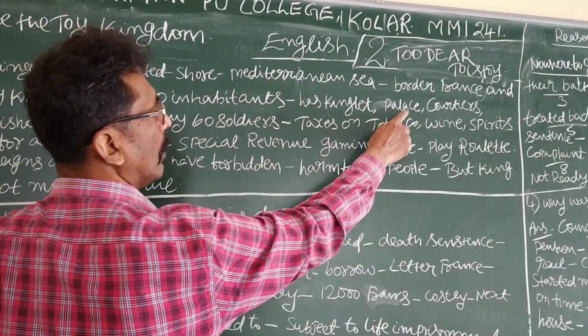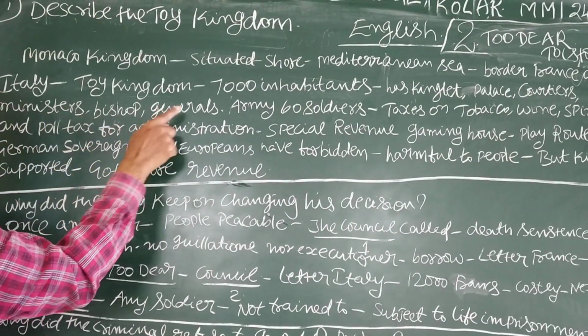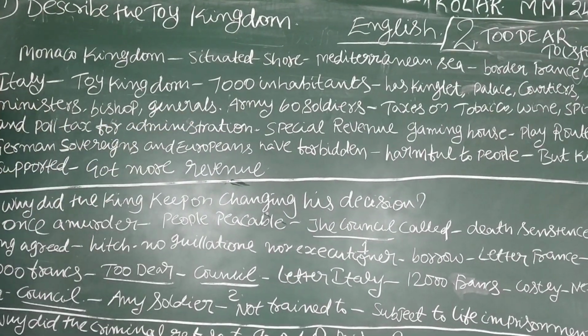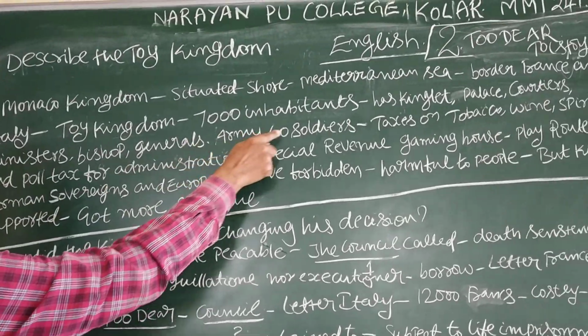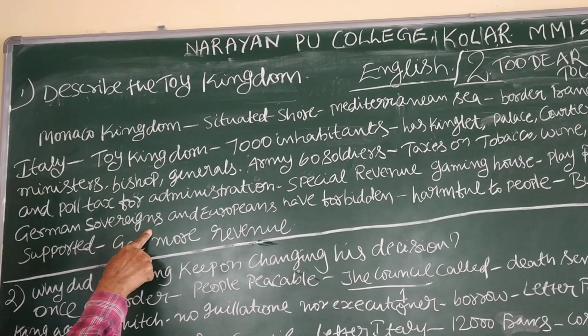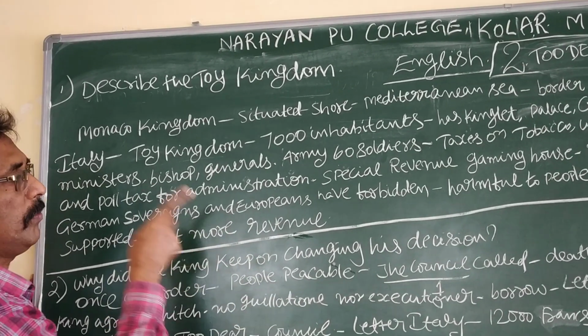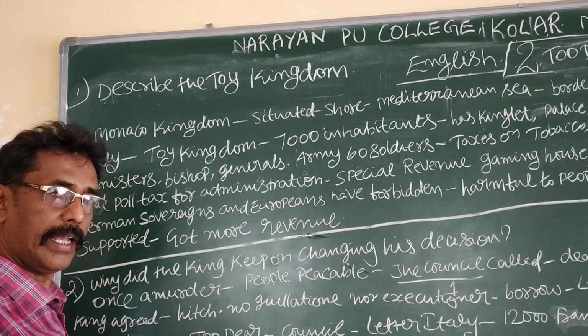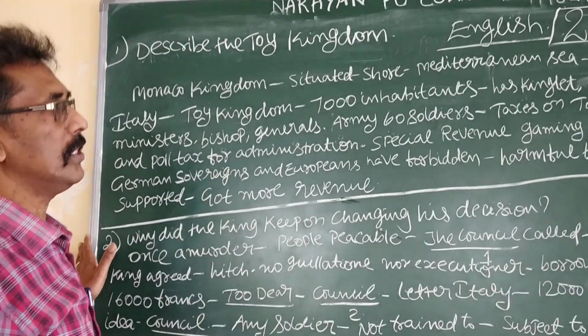The king has a palace, courtiers, ministers, bishops, and generals. And there are only 60 soldiers in this army. You say each and everything is an answer to a one mark question. It is why every word is important, every line of the summary is important, the whole story is important.